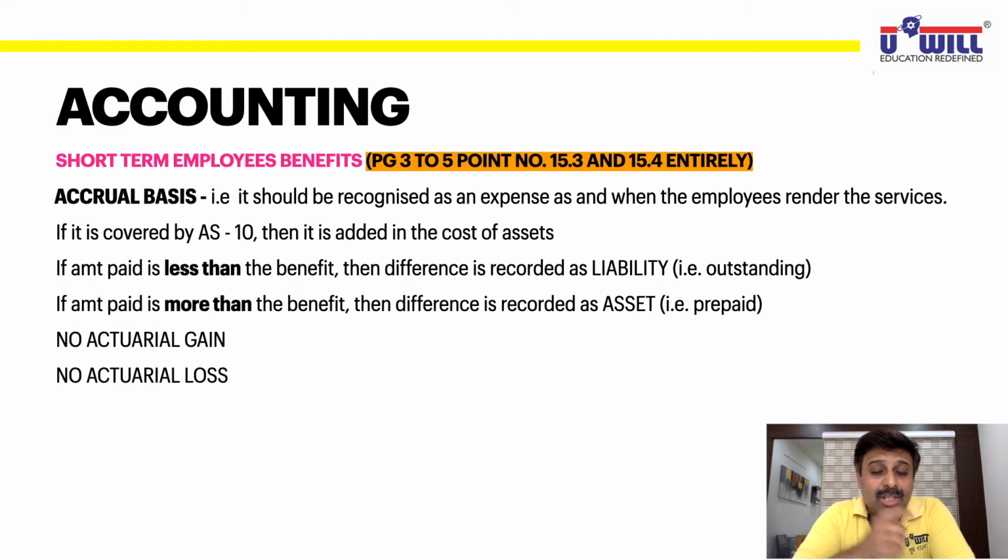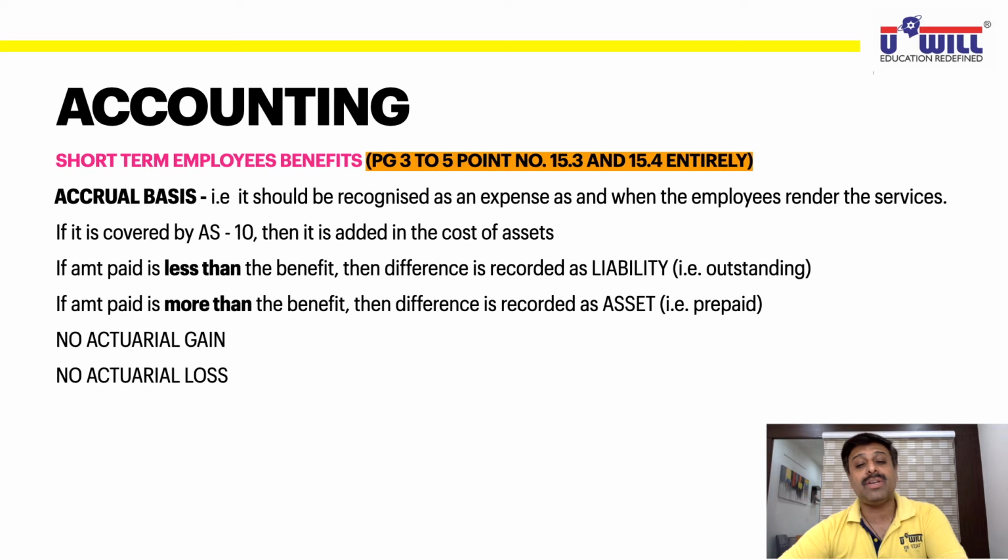Like in case of life insurance companies, there are actuaries who estimate and provide to the company which policyholders will die in which year, or based on the profile of the policyholder, he may meet with an accident in which year, or when the policy will be withdrawn by that person. So actuaries are mainly hired by such life insurance companies to find out the mortality rate, which person will withdraw the amount in which year, etc.